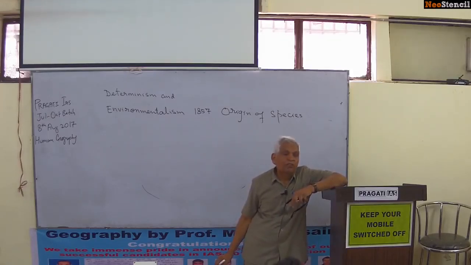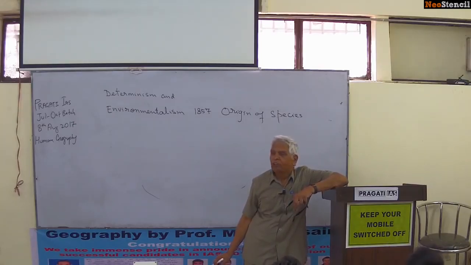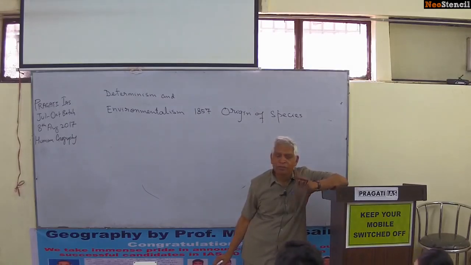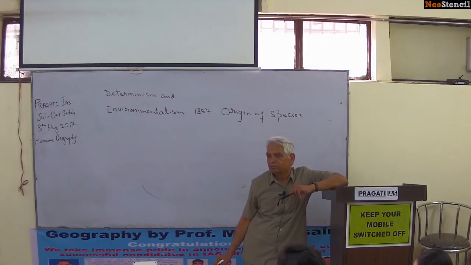And this Charles Darwin was a mediocre student. He was not very outstanding. He failed three or four times in MBBS. It was a four-year course, and he got this degree after seven years.